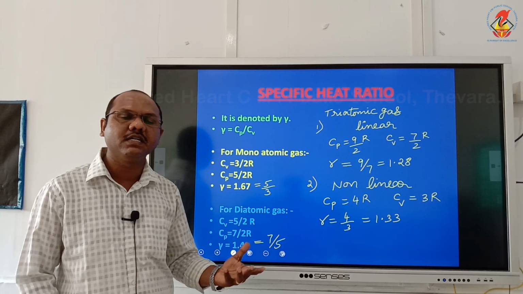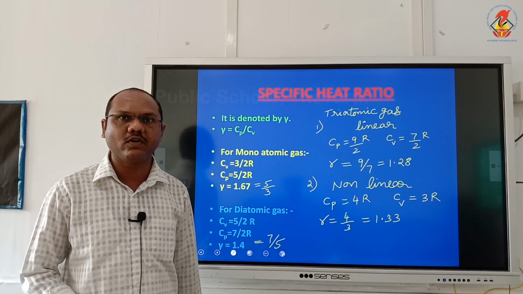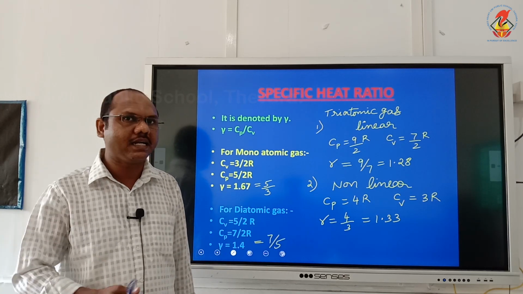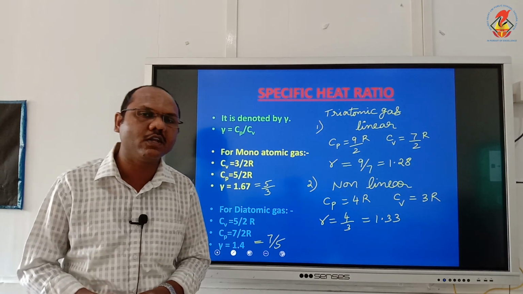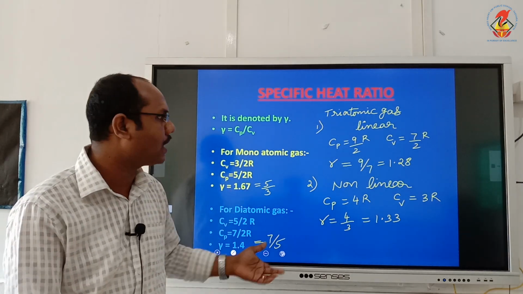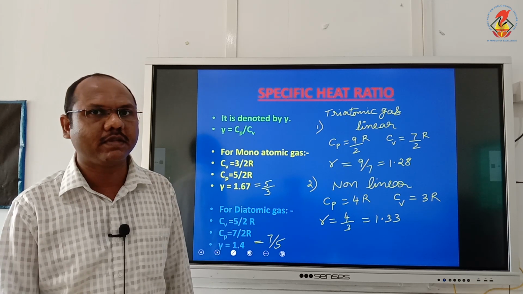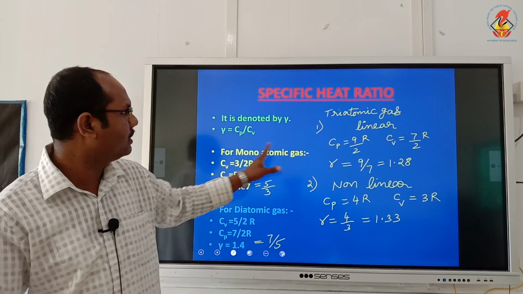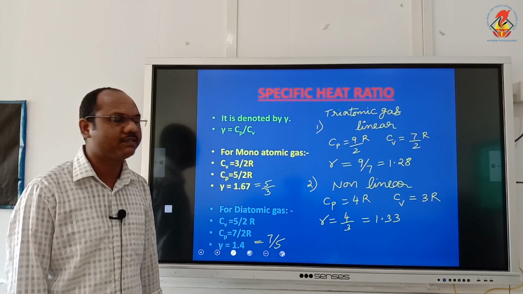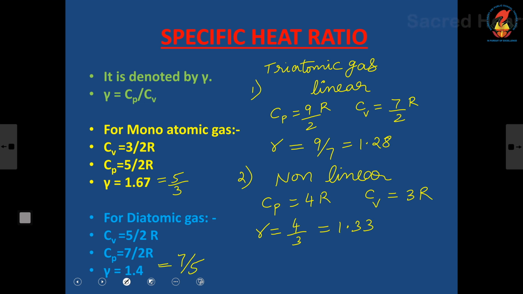Because sometimes in the numericals, putting the fraction will be easier to calculate. Usually when we do the numericals, it is always better to take the fraction and calculate, because then the cancelling will be possible. So just note down all these specific heat ratio values, and you have to learn them by heart.